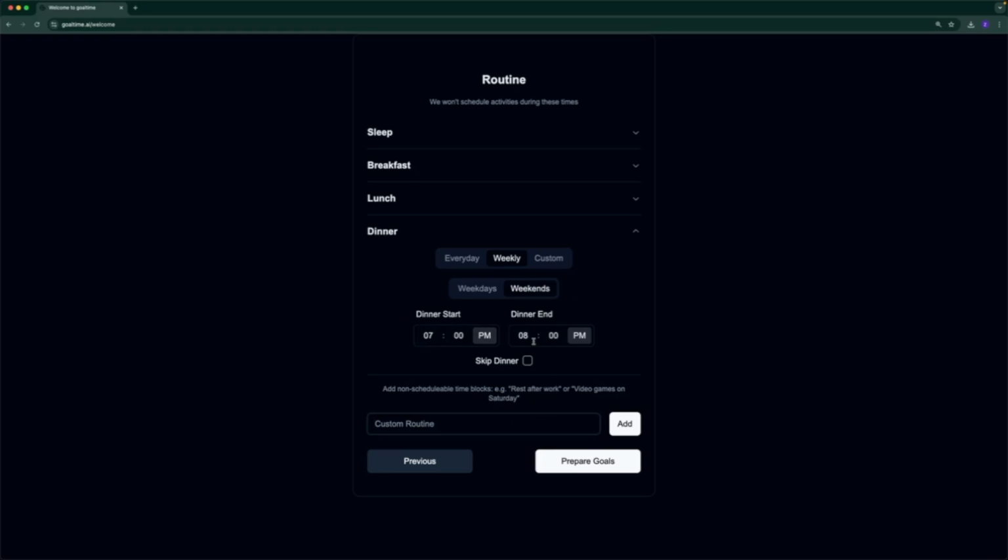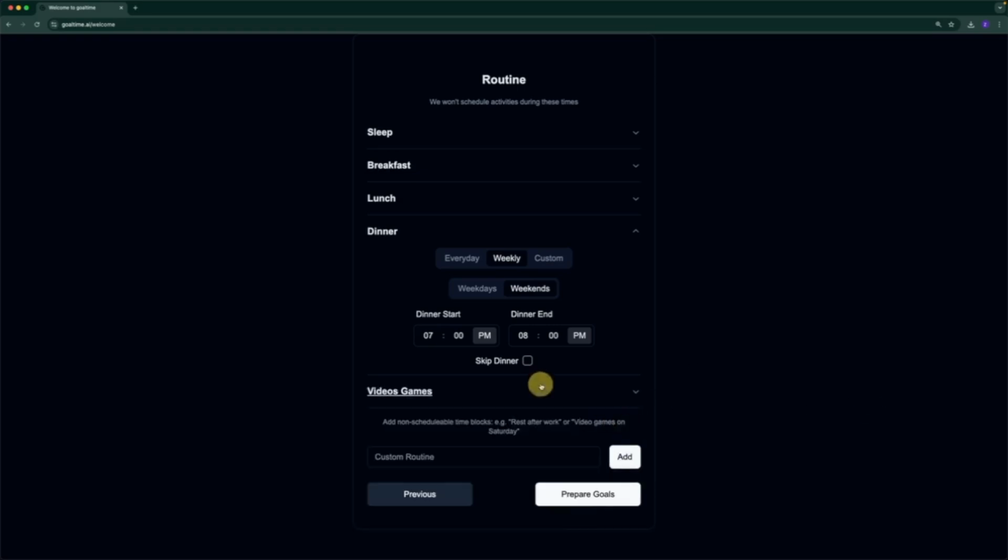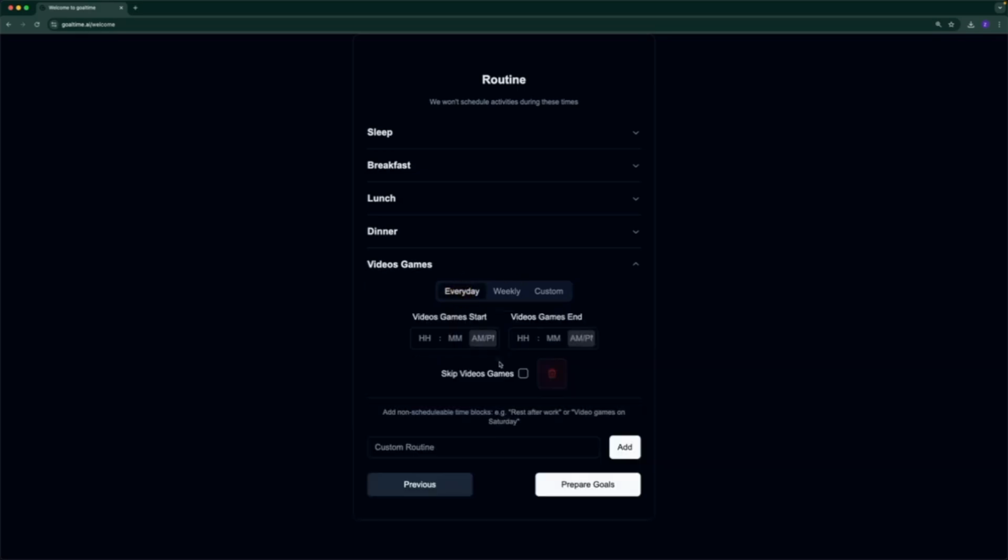These custom routines are predictable behaviors that you know you'll probably be doing in advance, whether they're hobbies or habits, such as playing video games on Saturday or resting after work. Activities that you don't want GoalTime scheduling during.